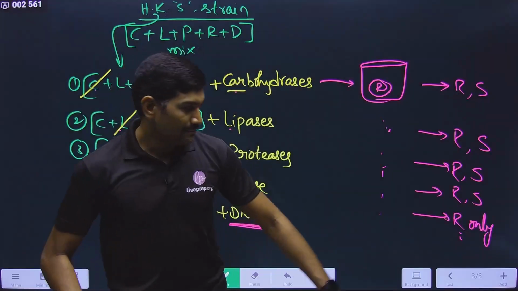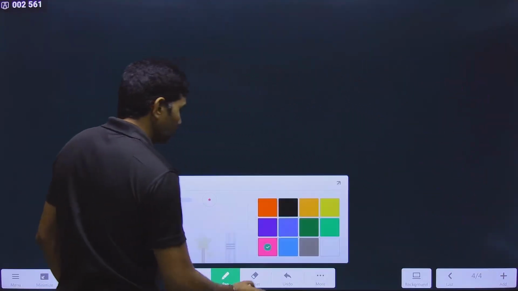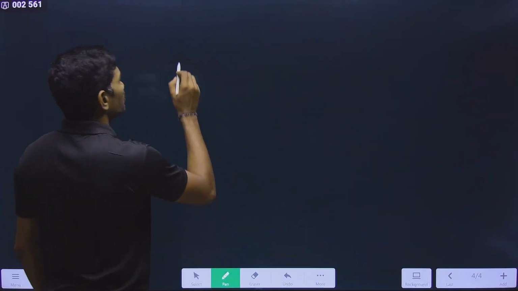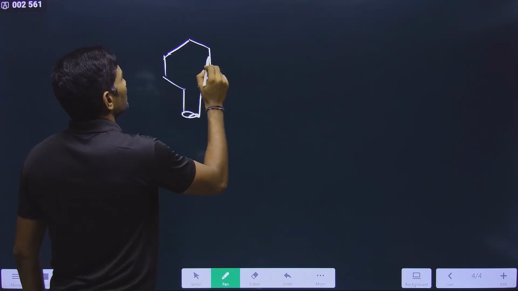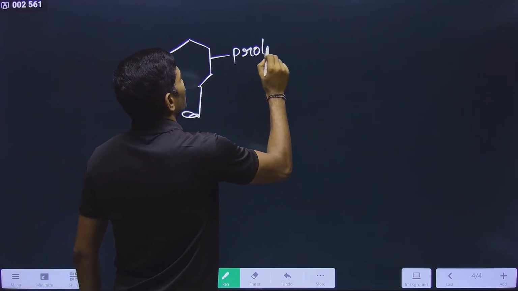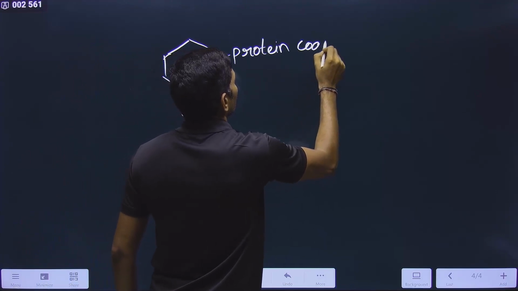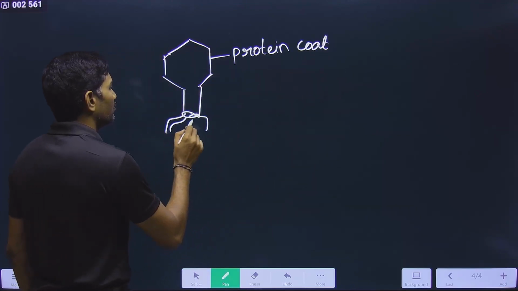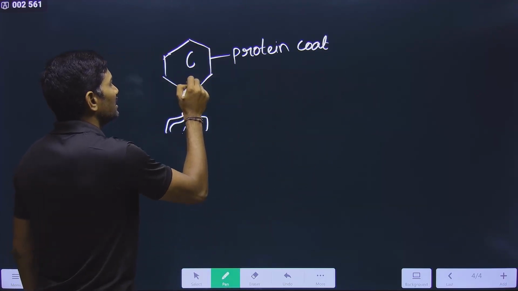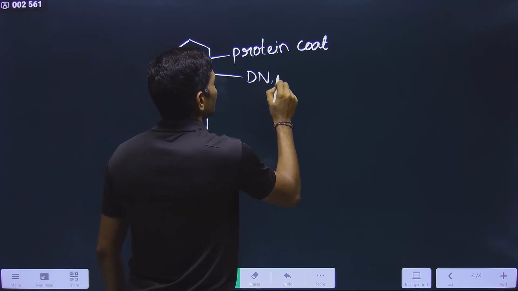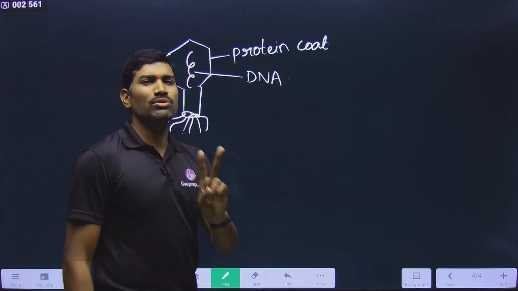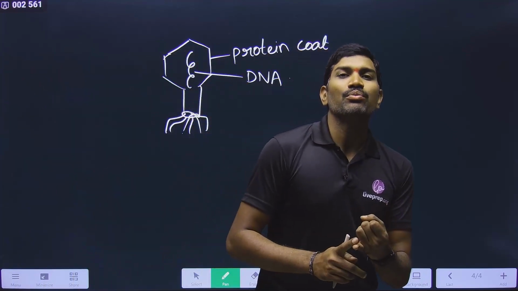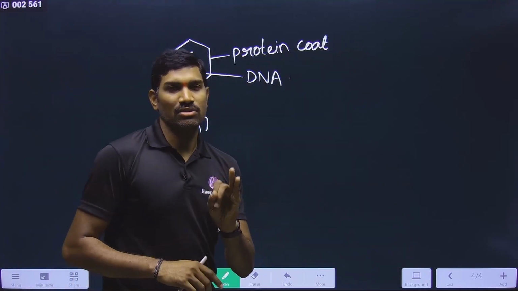The points are, this T2 bacteriophage has only two components. What are the two components that are present in this? This is the protein coat. Okay, so it is having the protein coat like this, and inside this it is having the DNA. Please understand this. This T2 bacteriophage has only two components. One is protein coat, the other one is DNA molecule.